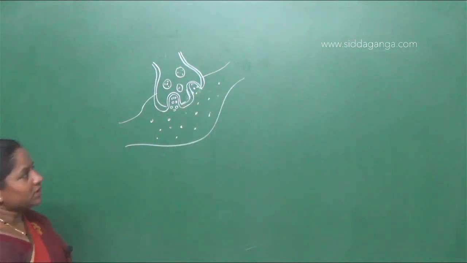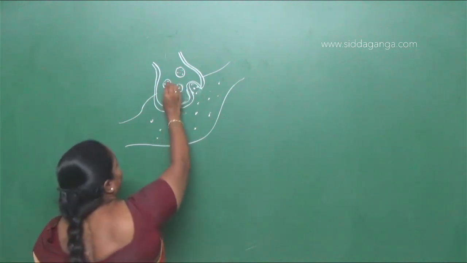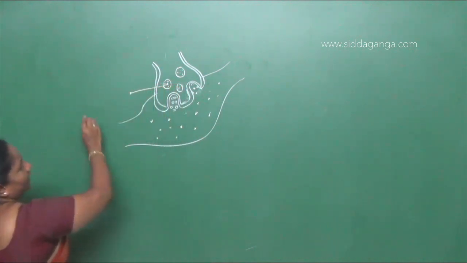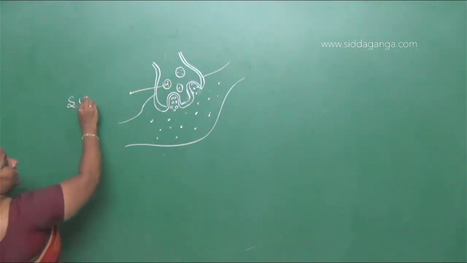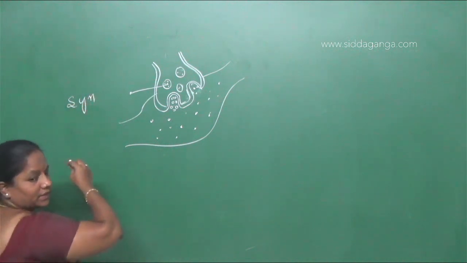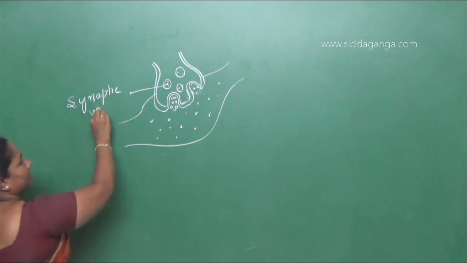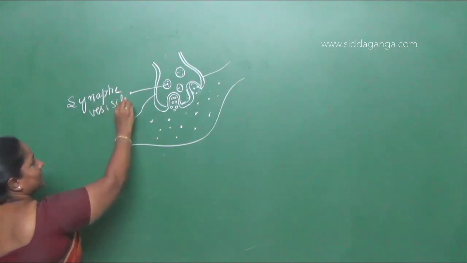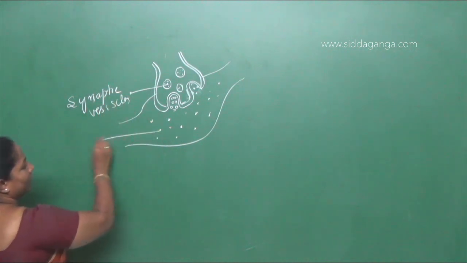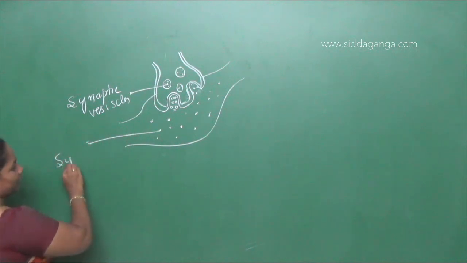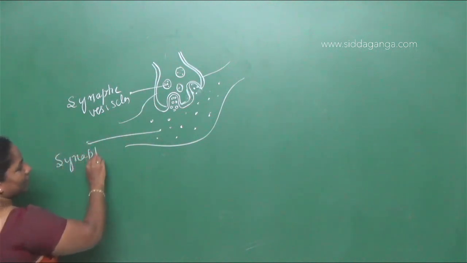So when you go for the labeling here, it is synaptic vesicles. So these are synaptic vesicles. Then this one is called synaptic cleft.